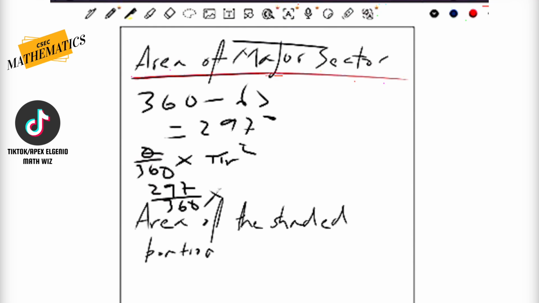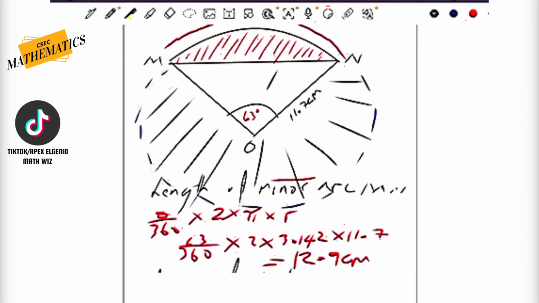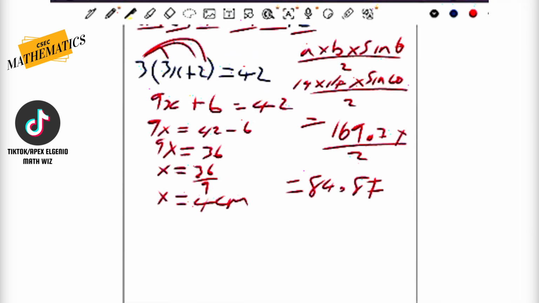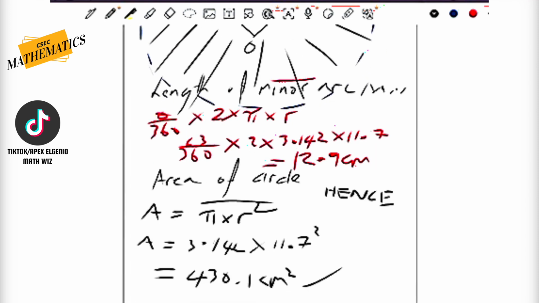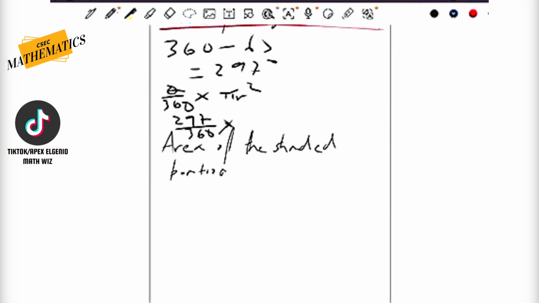The power of the word hence, having an understanding of the word hence. A lot of students have stated to me during practice that they would just go ahead and write down pi, 3.142 times 11.7 squared. But guys, watch this. We literally just calculated pi r squared, and we got 430.1. So we could use this information here, boom, and transfer it over here, which is going to be 430.1.